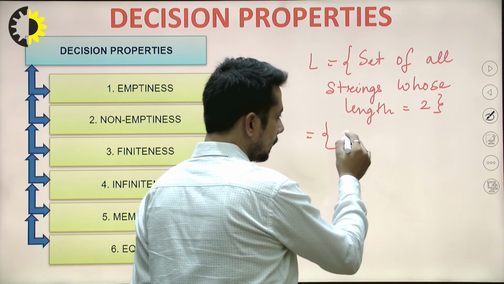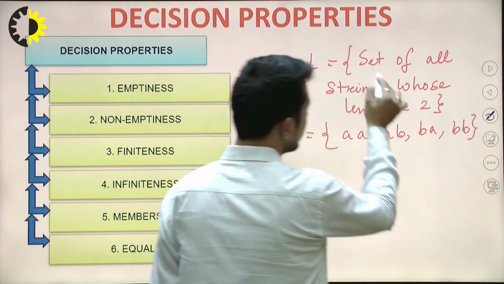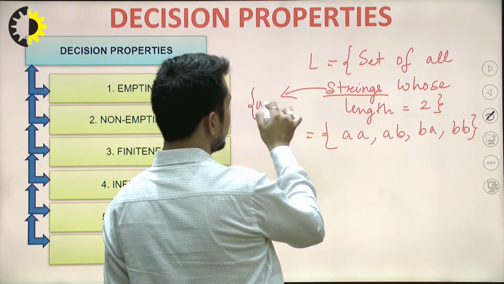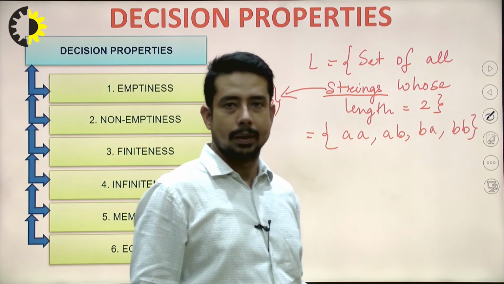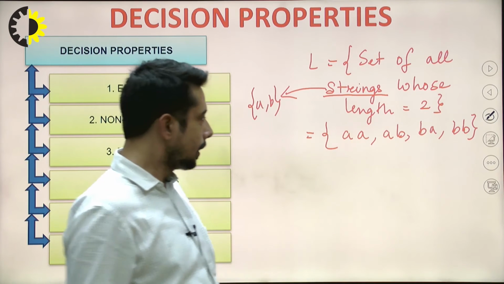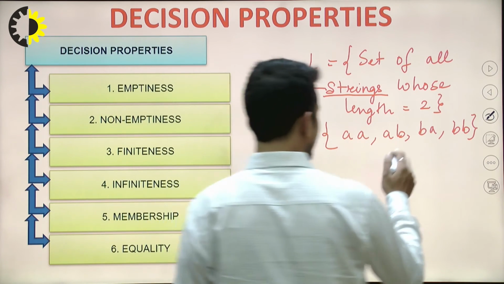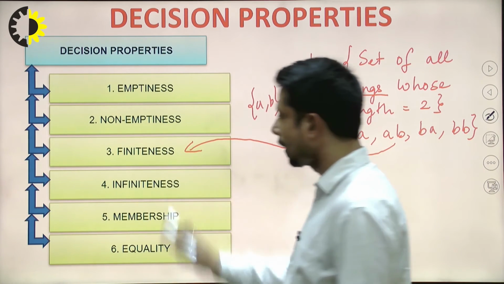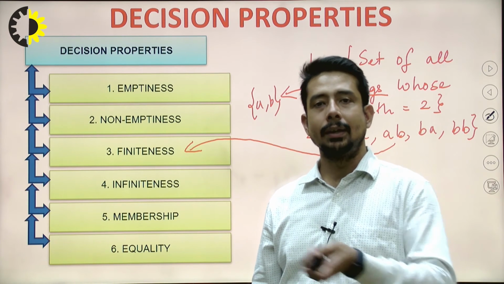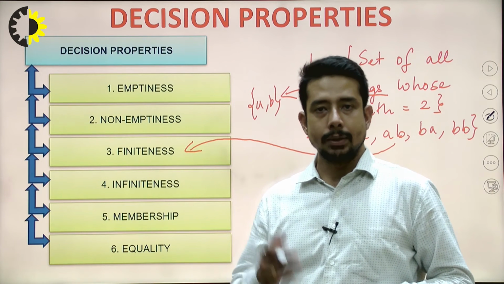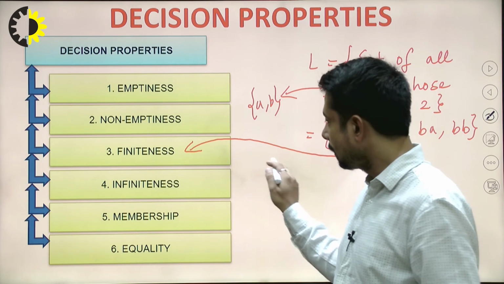So here it will comprise AA, AB, BA, BB, where the input symbols are A and B. Correct? So if you look into this language, whether it is finite or infinite, it is finite. That's what I'm trying to check, whether it has the finiteness property or the infiniteness property. Infiniteness property means, if I say length is greater than or equal to 2, then it will start from 3 and keep on going until it becomes infinite. So that property will be infiniteness.